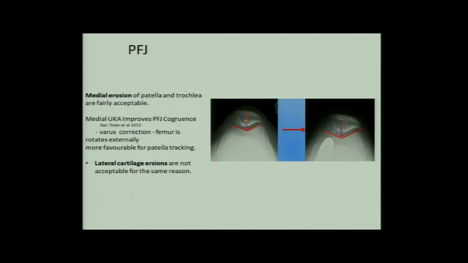What about the patellofemoral joint? In all these cases, we must do a skyline view. If there is OA of the medial patellofemoral joint, it doesn't matter, because once we do the partial knee arthroplasty, the femur rotates externally a little bit, the patellofemoral joint is offloaded, and also now with the new anti-impingement jig, which you will see, the patella is totally off the prosthesis and it doesn't matter. However, lateral patellofemoral OA is a contraindication. Significant lateral patellofemoral OA is a contraindication.